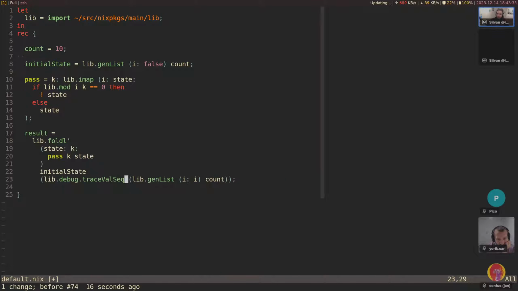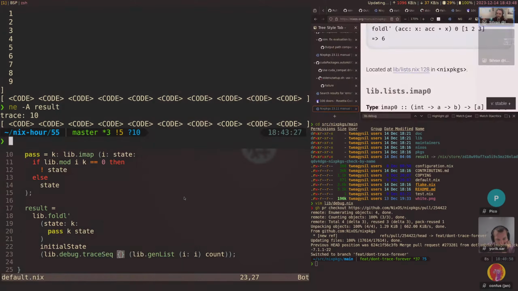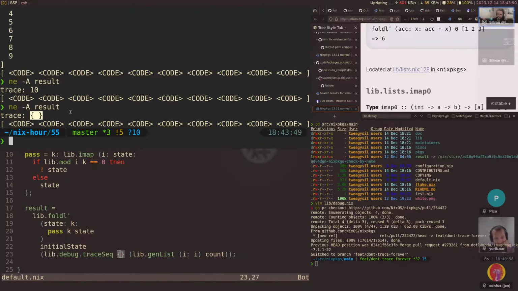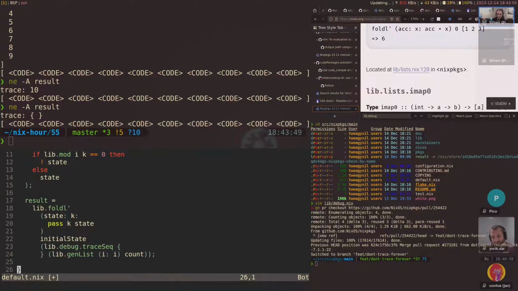Now, something that I can very much recommend is using traceval. So we're not going to use val now, but we do use the sec variant, and so now we need the first argument to be the thing we want printed, in this case empty. But the thing I can recommend is just to make that an attribute set and put the things you want to know in here. So in this case, inherit initial state, for example.